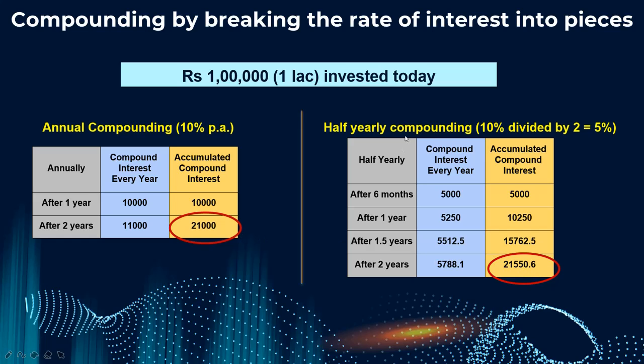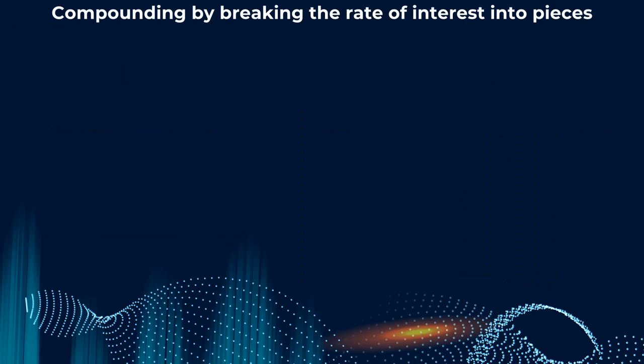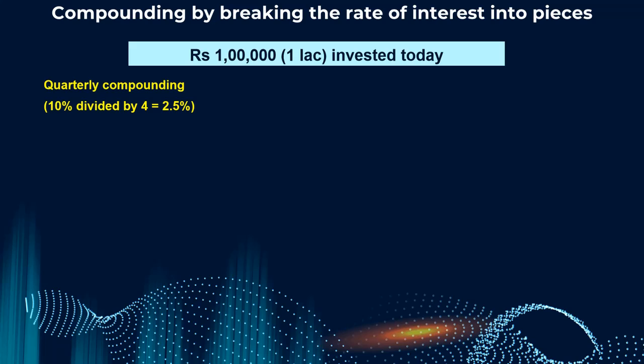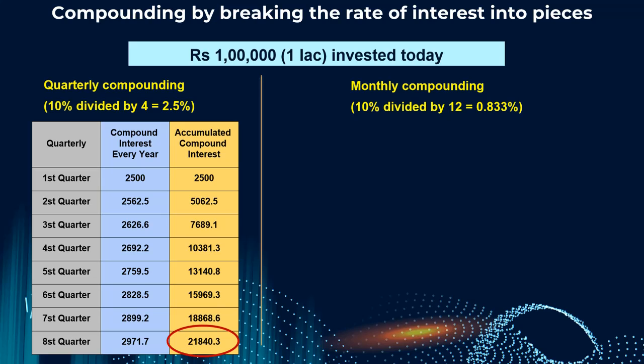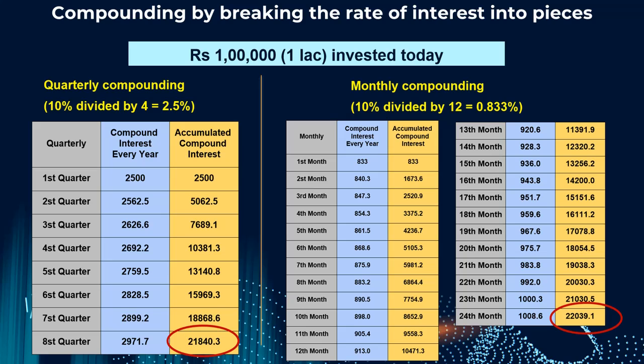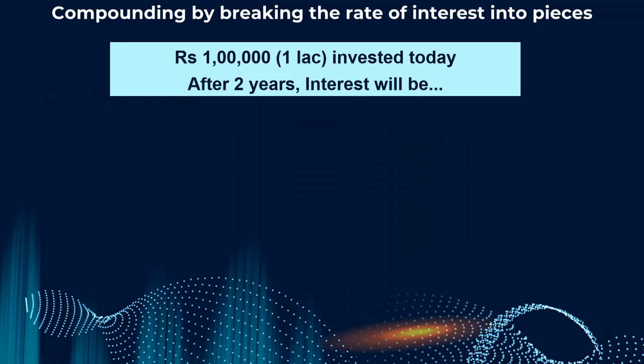Because the compounding is happening after every 6 months on the principal amount, not only on the interest. That's the main reason. Suppose instead of half yearly, we do quarterly. That means I divide 10% into 4 parts, 2.5, 2.5, 2.5 every quarter, and you will end up having 21,840. It is further increased. My God. Similarly, if I do monthly compounding, what do I get? 22,032. It further increased.